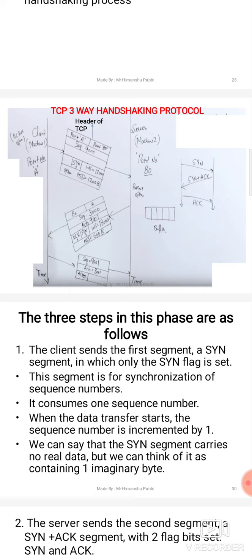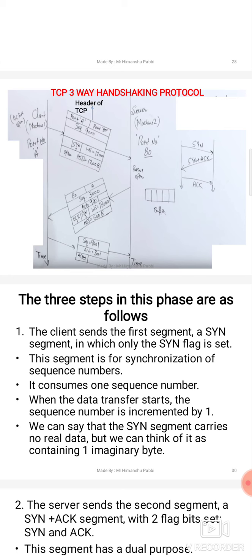Then the SYN flag is set to 1 because the connection is now being established. Next is the window size. A maximum of 12,000 bytes can be sent by the client, and each packet contains 1200 bytes. So a total of 10 packets can be sent from the client side.